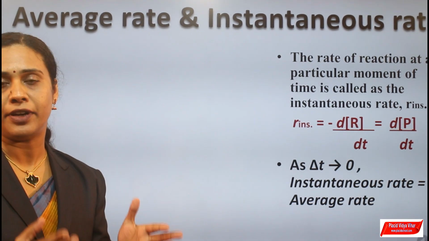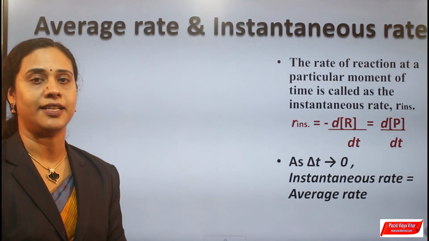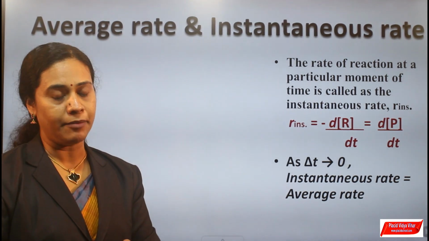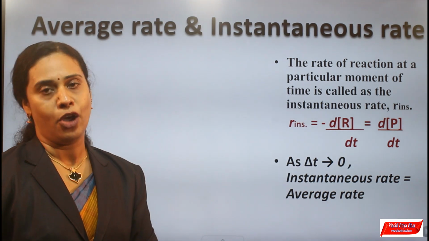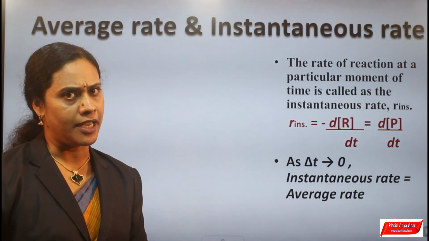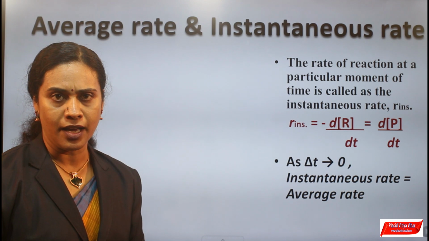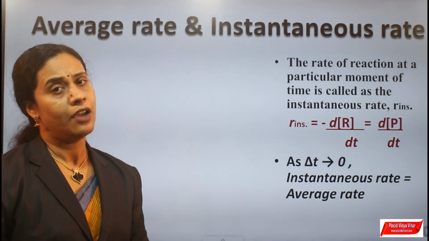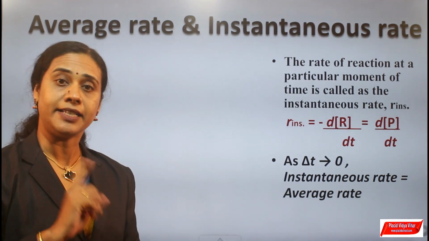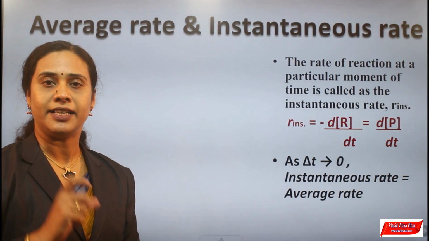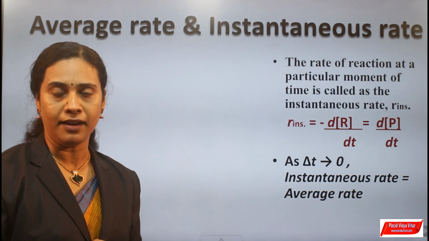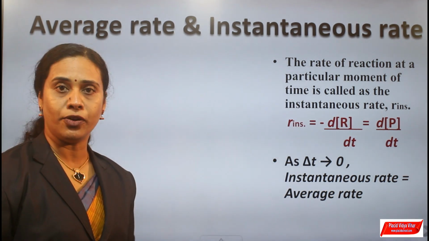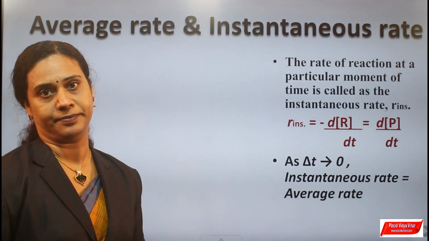So what are the differences between average rate and instantaneous rate? In average rate, the time interval is very large, whereas in instantaneous rate, the time interval is very small. Sometimes delta t approaches 0. One more difference: in the average rate expression, the change is denoted by the symbol delta, whereas in instantaneous rate, the change is denoted by small letter d.